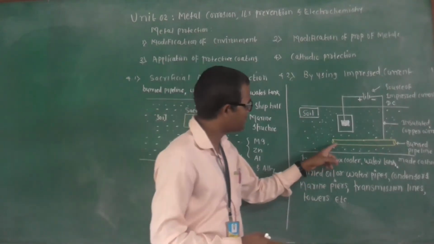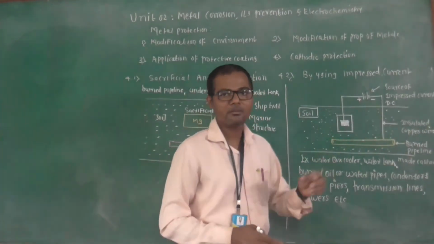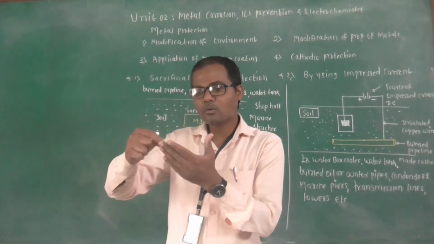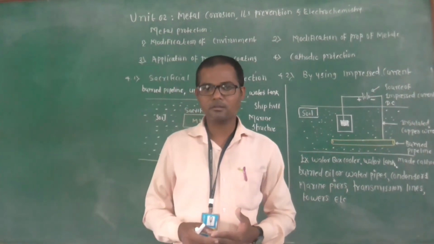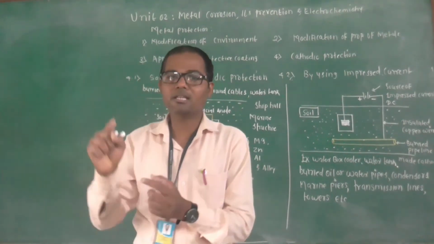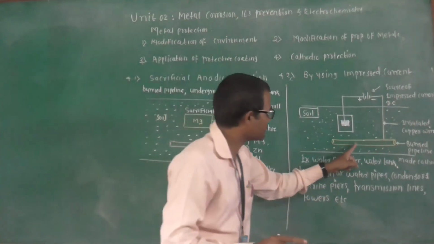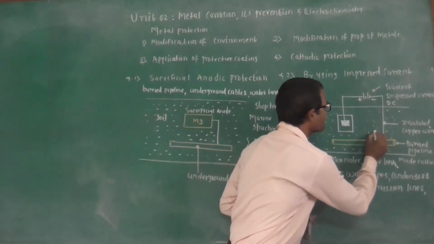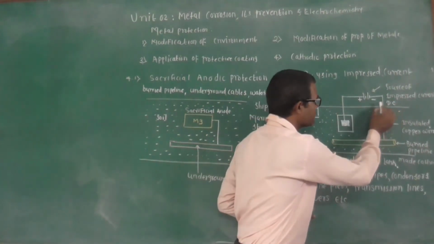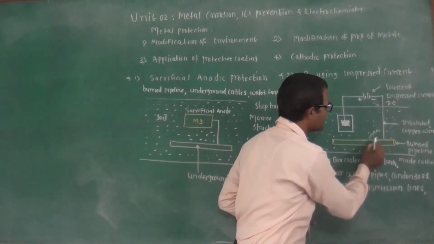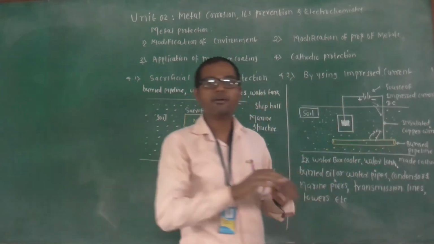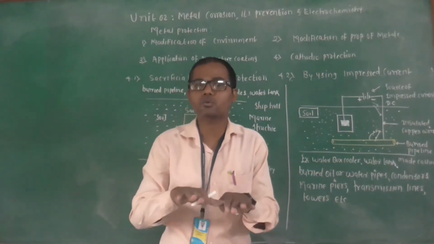So what happens when this buried pipeline, this structure, undergoes corrosion? It undergoes oxidation, it gives the electrons. Whatever electrons are given, that is called the corrosion current, and we supply the current from the DC source in exactly the opposite direction. So this structure gives the current, meaning electrons. That is called the corrosion current. From the DC source we supply the current in the opposite direction so as to nullify or counterbalance the corrosion current.